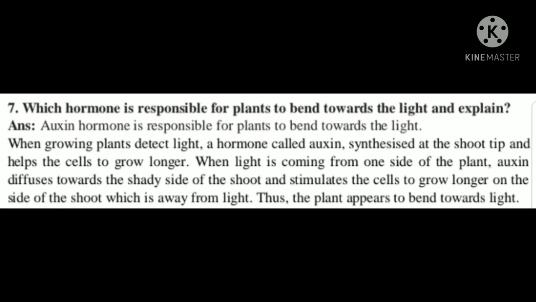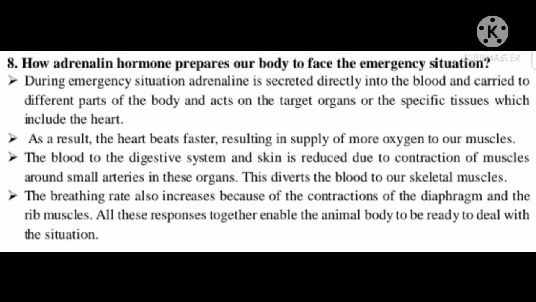Which hormone is responsible for the plant to bend towards the light, and explain. Auxin hormone is responsible for the plant to bend towards the light. When growing plants detect light, a hormone called auxin, synthesized at the shoot tip, helps the cells to grow longer. When light is coming from one side of the plant, auxin diffuses toward the shady side of the shoot and stimulates the cells to grow longer on the side of the shoot which is away from the light.